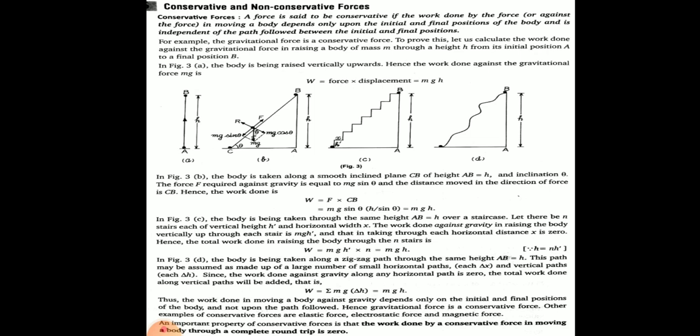Keep in mind, here we are not considering the effect of friction. You have to assume that friction is absent. I repeat, you have to lift a body of mass m to height h through different paths like direct lifting, inclined plane, stairs, neglecting the effect of friction.